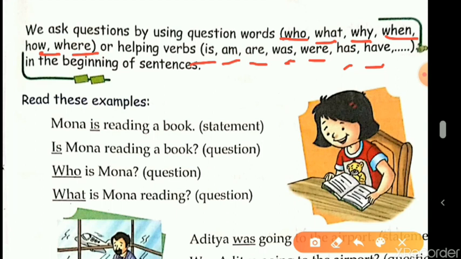And students, now let's look at the example carefully. Mona is reading a book. This is a simple sentence. Mona is reading a book. But now, if you are told to convert this statement into a question, how will you convert it? You just need to identify the helping verb.